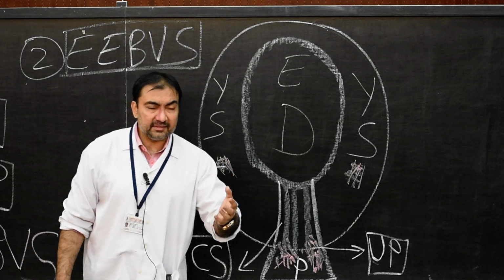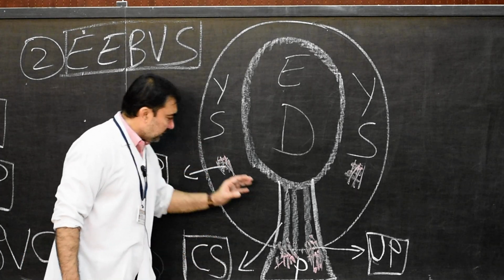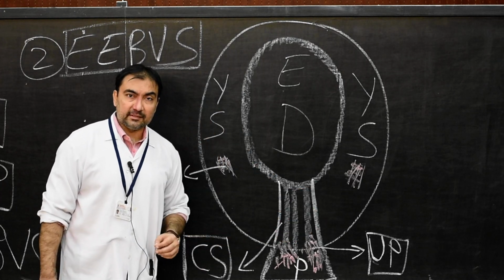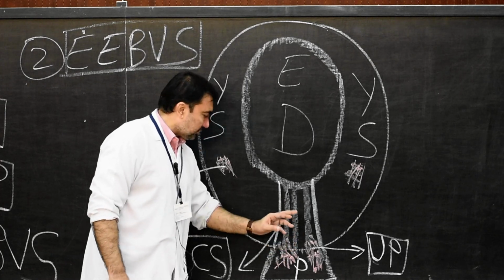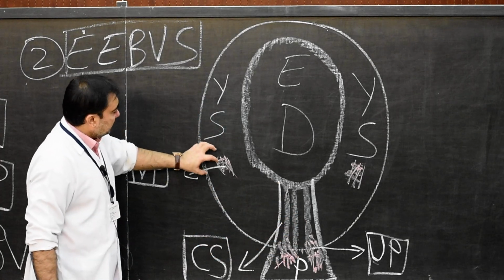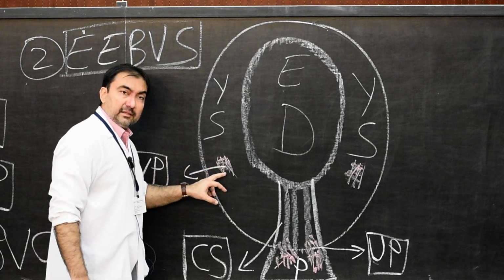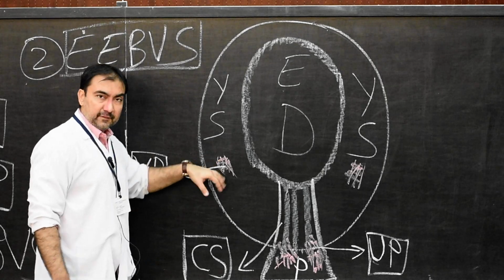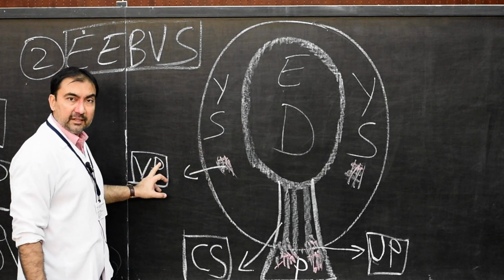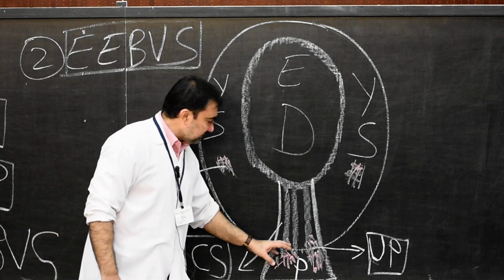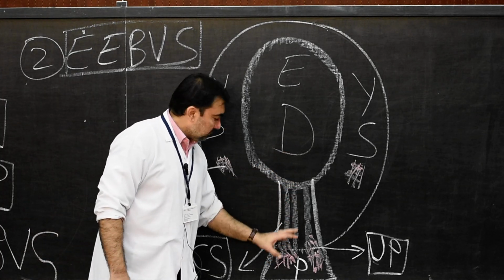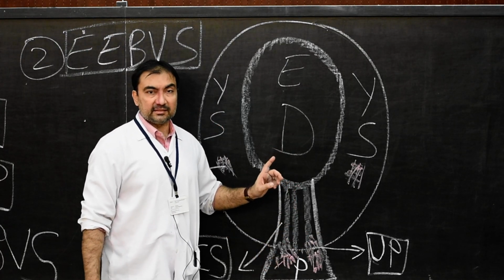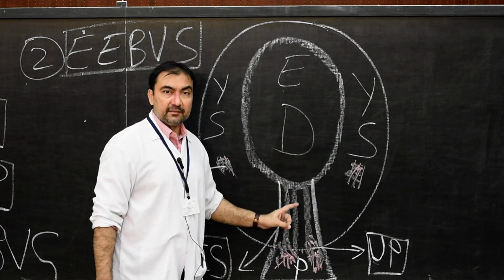Remember, in the early stage of third week, there will be development of umbilical plexus through the differentiation of angioblastic cells in the region of connecting stalk and chorion. Here there will be differentiation of angioblastic cells in the region of yolk sac. These vessels which are further going to develop will be the vitelline vessels from vitelline plexus of yolk sac, and the vessels which are going to develop further from this portion will be known as umbilical vessels from umbilical plexus. Early part of the third week. This is the diagram.